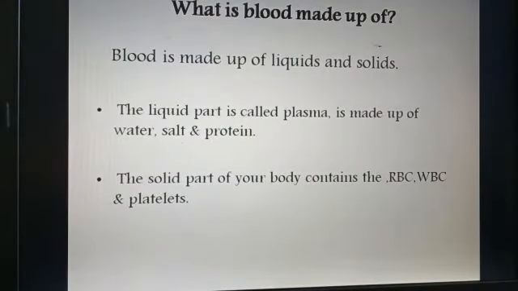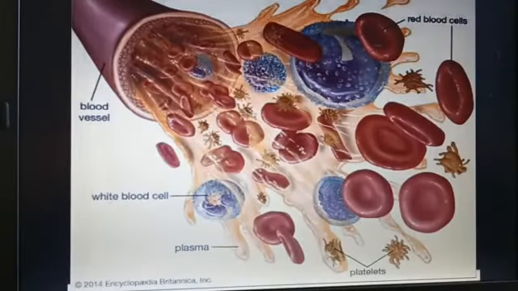What is blood made up of? Blood is made up of solid and liquid. The liquid part, which is called plasma, and the solid part, which contains red blood cells, white blood cells, and platelets. The liquid part, which is called plasma, is made up of water, salt, and protein. In this picture, you people see the components of blood. That blood is made up of white blood cells, plasma, platelets, and red blood cells.